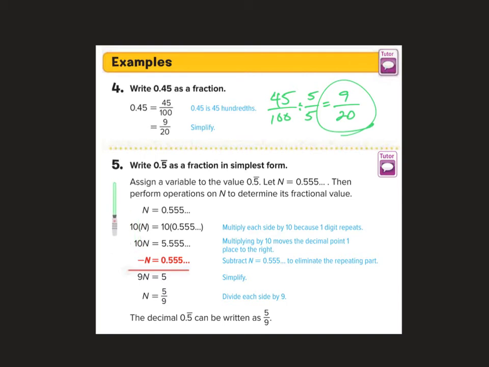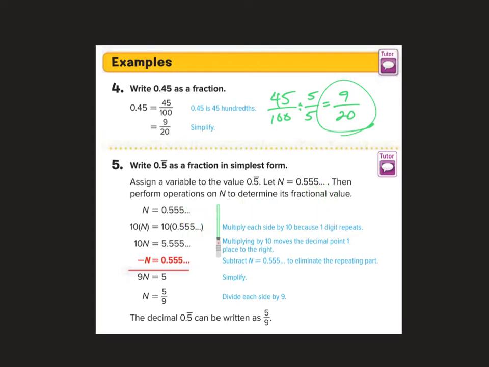Problem number 5 is a bit more complex. It involves repeating decimals and the rule of nines. So we're being asked to write 0.5 repeating as a fraction in simplest form. And one way we can do that is to assign a variable to the value 0.5 repeating. So we're going to let n equal 0.555. We're going to write that repeating decimal out about 3 times.